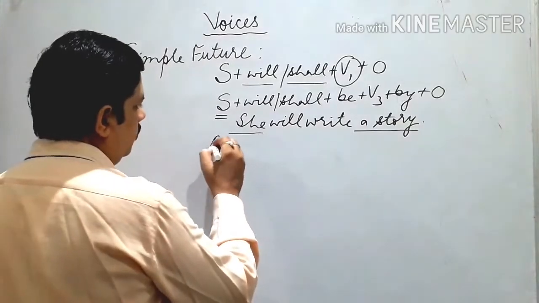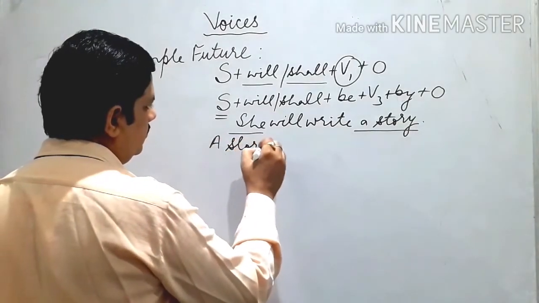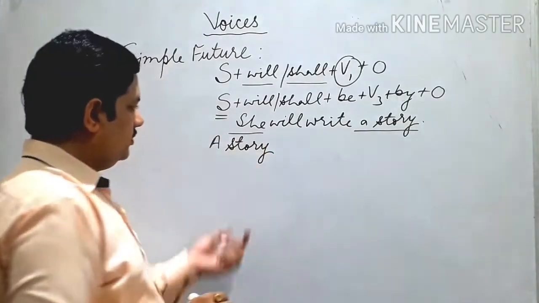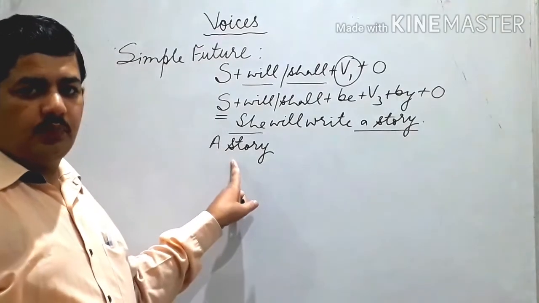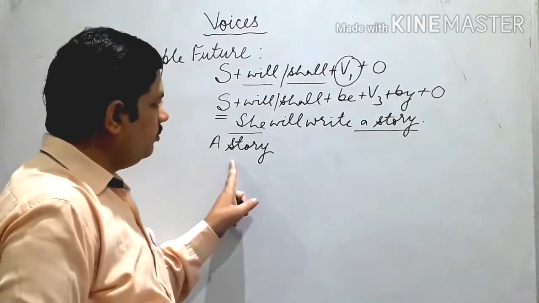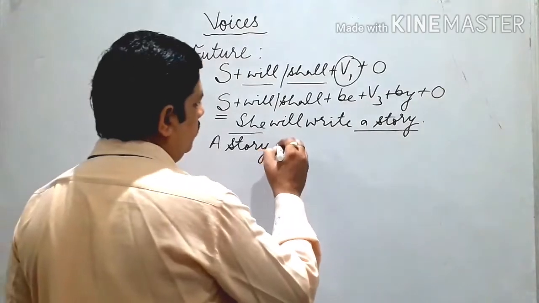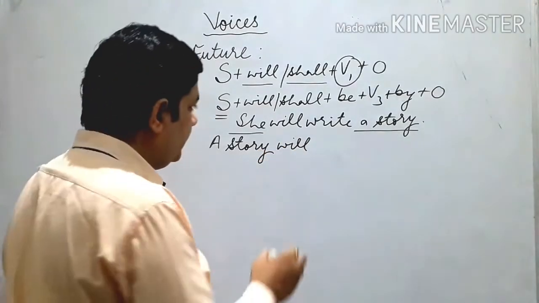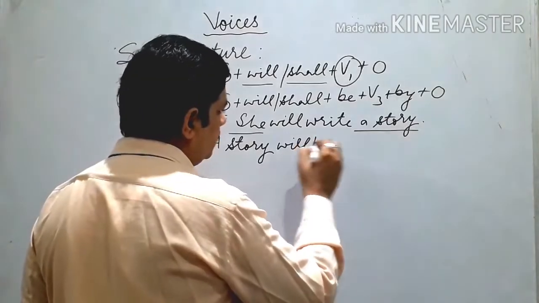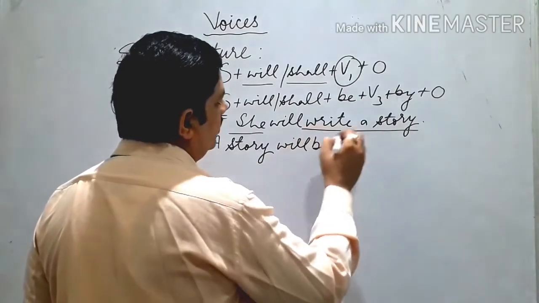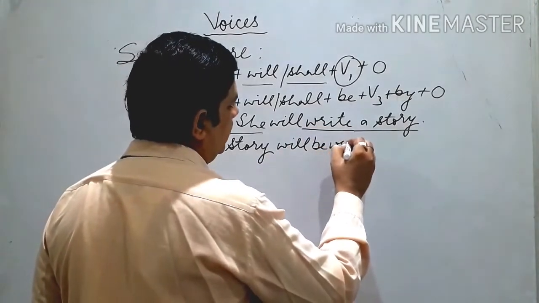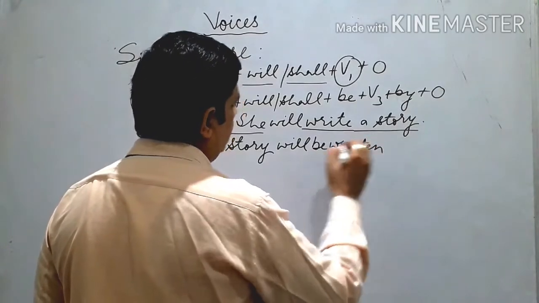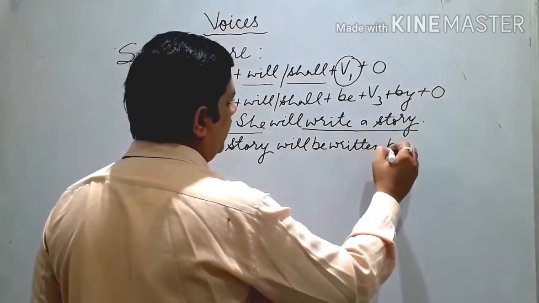So here we go: a story. It is third person singular number. So with third person singular number, what do we use? We use will. A story will. And then we use be. A story will be, and then third form of write, written. A story will be written by.